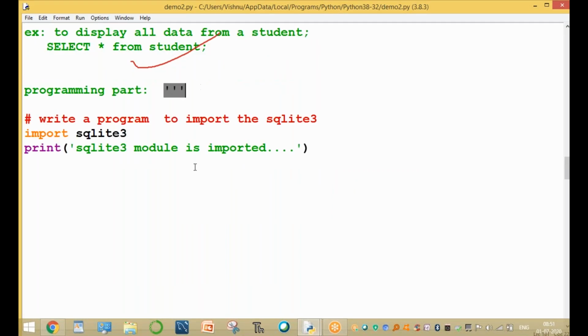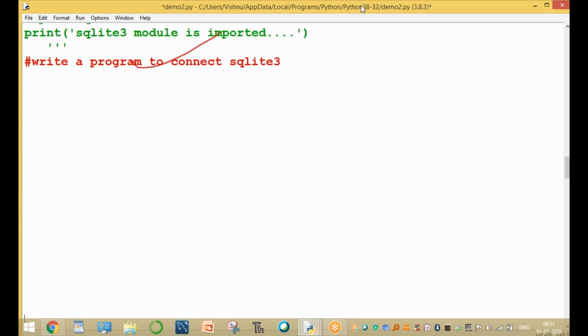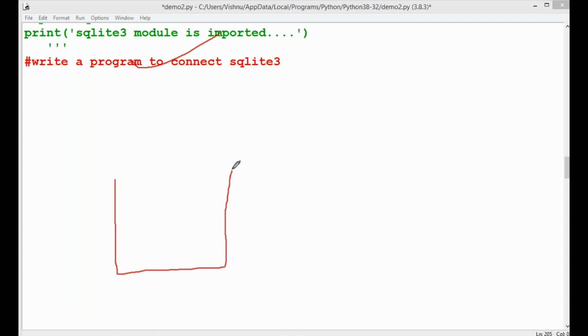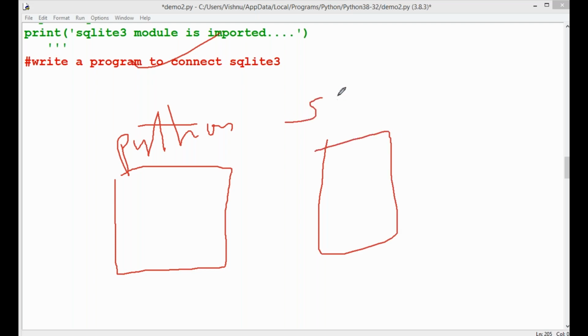And the second program is to write a program to connect to SQLite 3. We have to connect, in Python, to SQLite 3. SQLite 3 is available here.